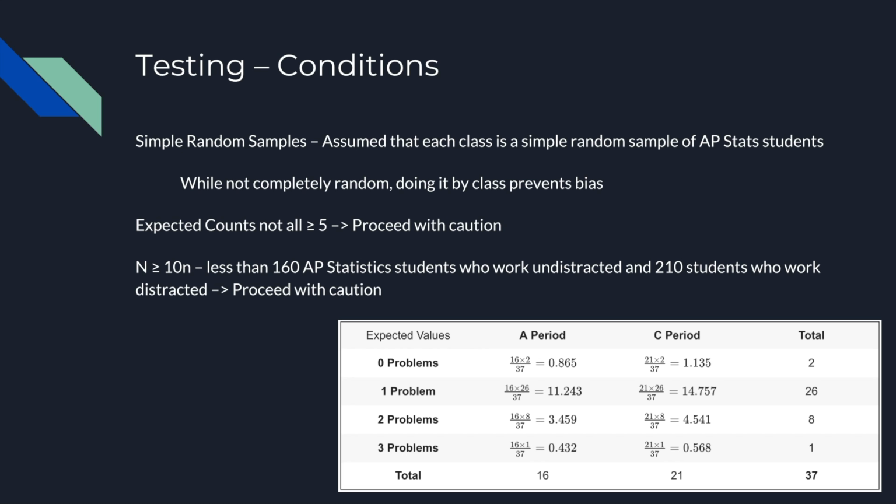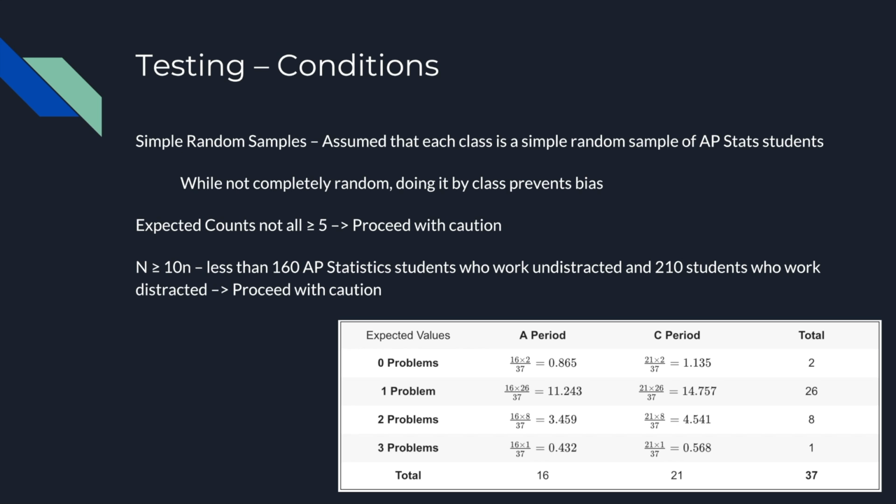There would be a lot of intergroup interference, and there would be a lot of bias and a lot of factors that would be introduced into the experiment. The next condition that we checked was expected counts, and as you can see in this table to the bottom right, expected counts were not all greater than or equal to 5, meaning that we had to proceed with caution when we moved on with the experiment.